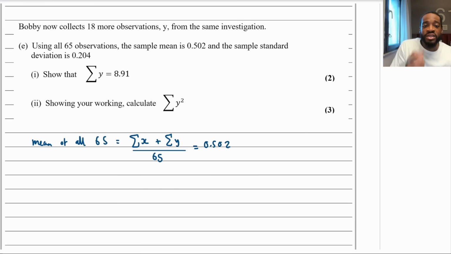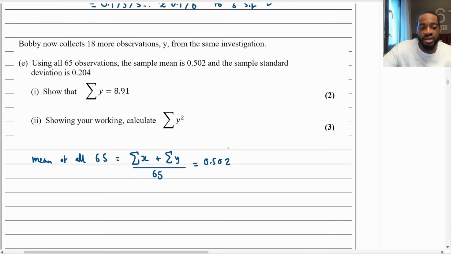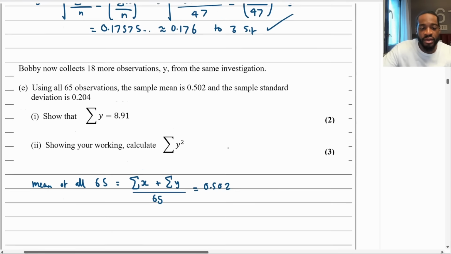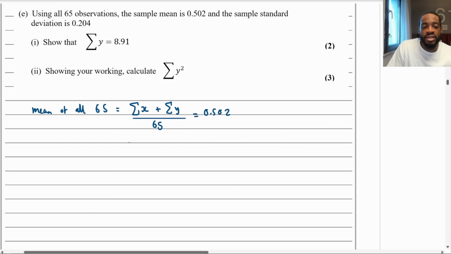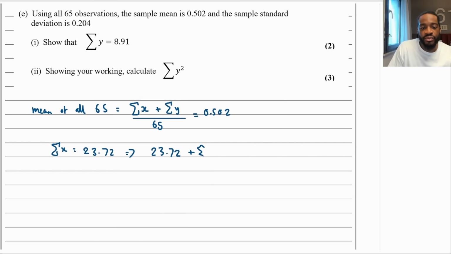But remember, we know what the sum of X is already. They gave it to us. I think it was 23.72, yeah. So what I can do is put that in. So I'm going to write the sum of X is equal to 23.72. So therefore, we're going to have 23.72 plus the sum of Y, over 65 is equal to 0.502, okay? I don't like the way I wrote in sum here, to be honest.